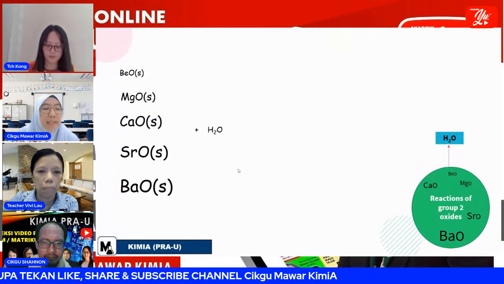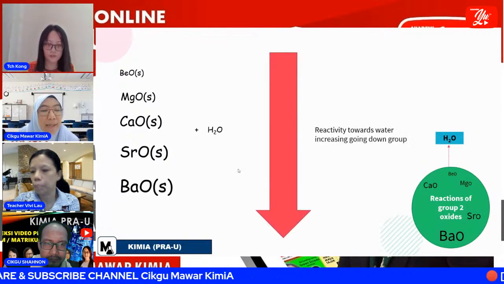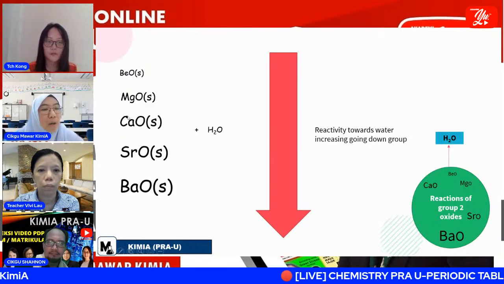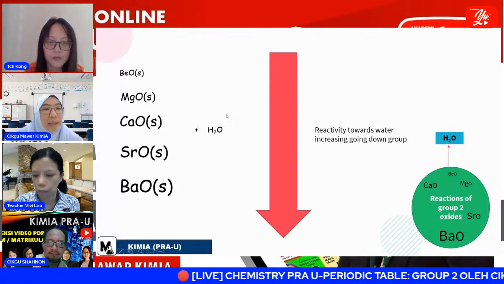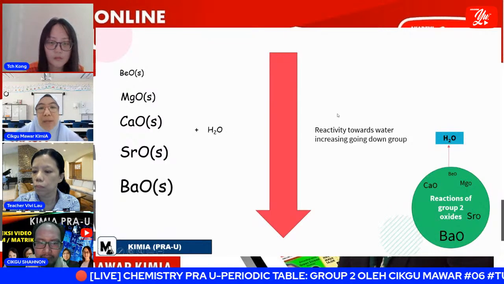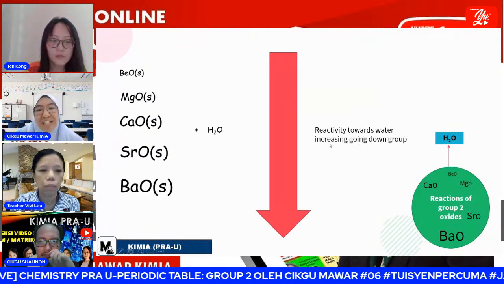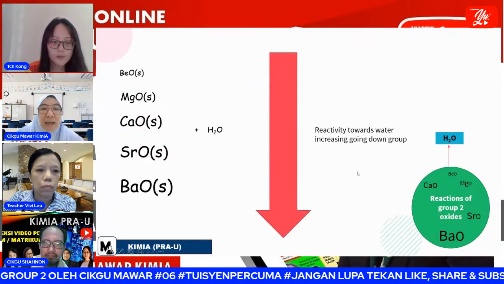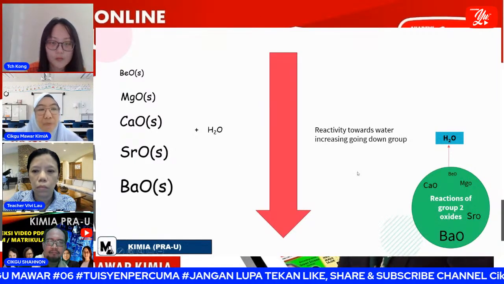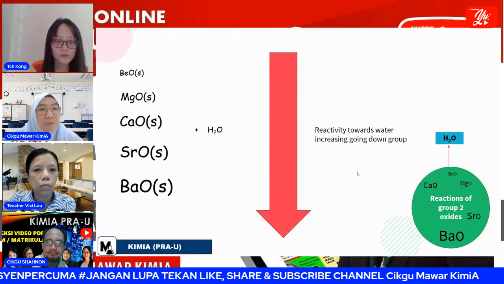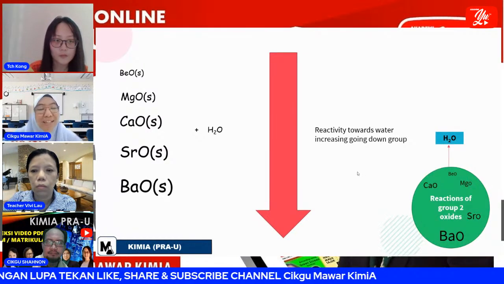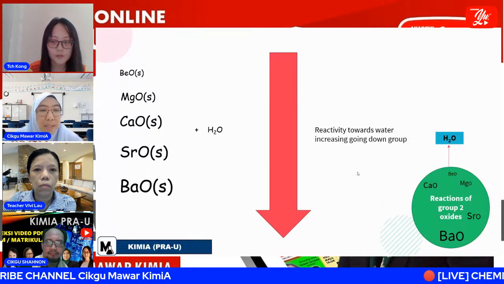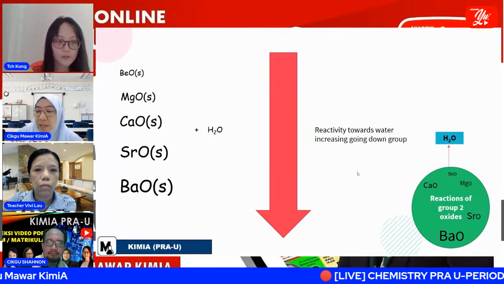Now, this is the summary for the second part of today's lesson. We can say that from beryllium oxide to barium oxide, the reactivity towards water increases going down the group. So there are two points now: the reactivity of the beryllium group metals towards oxygen, and the second part, the reactivity of the oxides to water. So that one you must memorize.